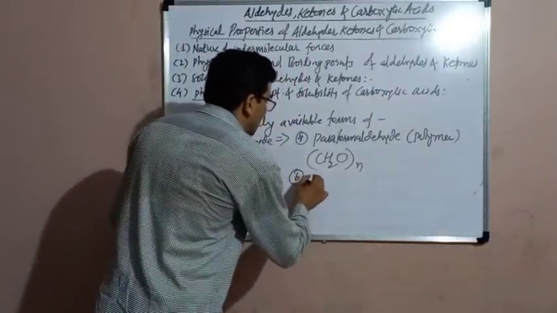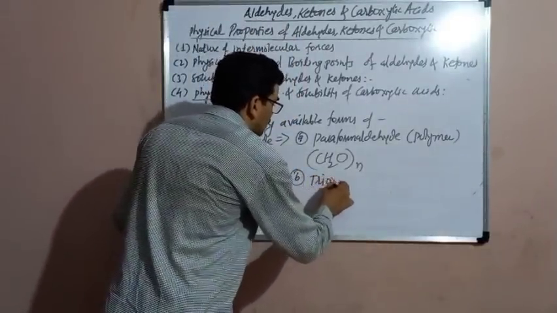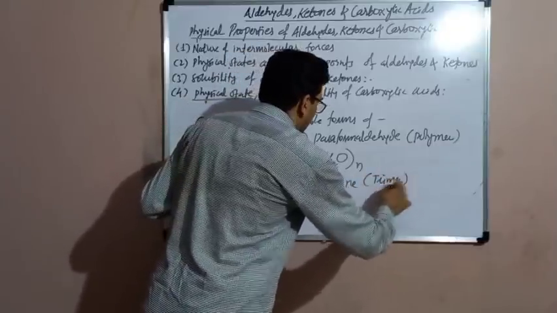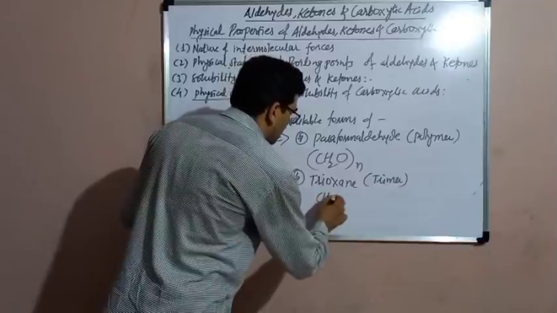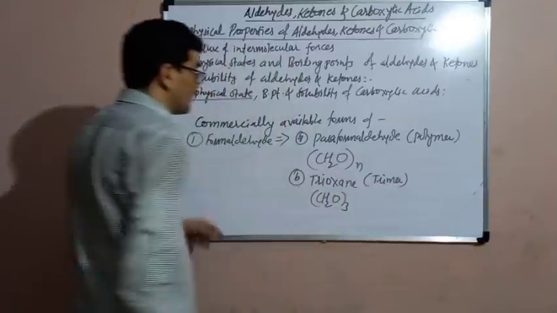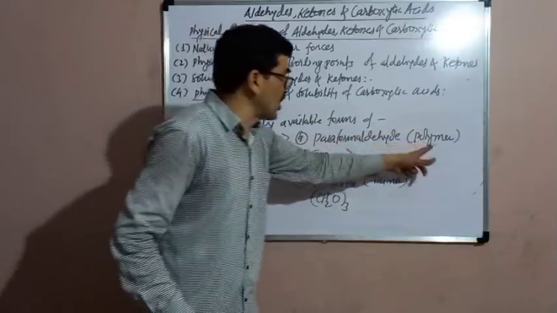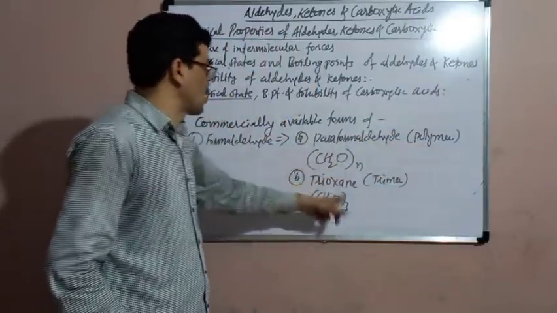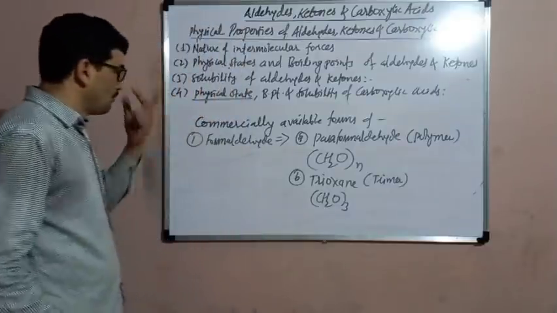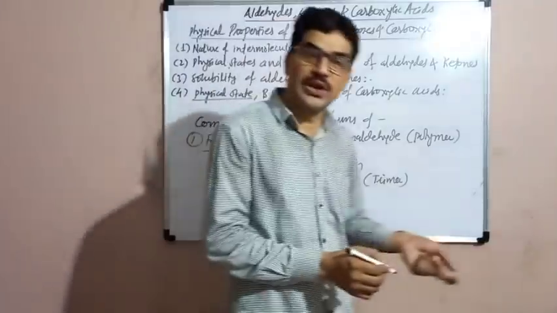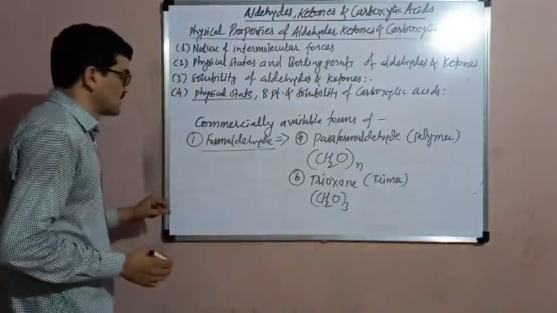Another, trioxane. Trioxane is a trimer of formaldehyde. Trimer means it may be represented as CH2O 3 times. It is also solid. Both of these are solid. Paraformaldehyde is a solid polymer, while trioxane is a solid trimer. But when formaldehyde exists as a single, distinct molecule, it is gaseous.